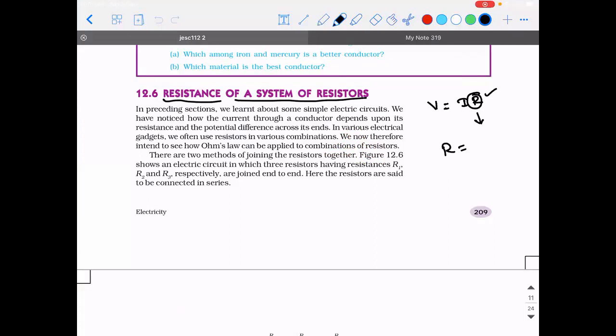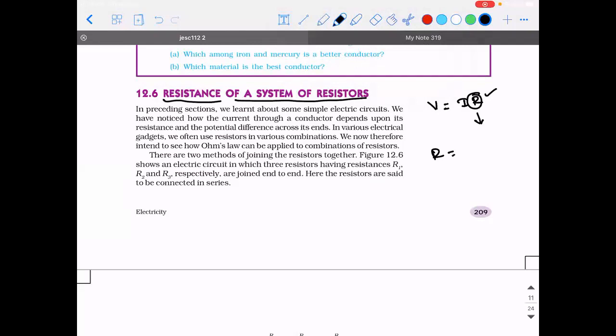You can tell it in your own words. I don't want a book definition. Sir, it is the property of a conductor to resist the flow of charges, sir.